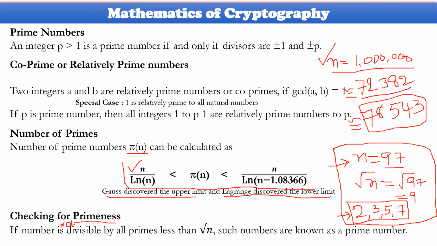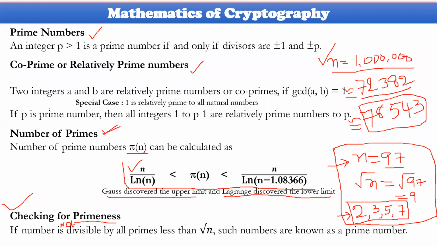So we have taken 4 different topics from prime numbers. Number 1, the definition of a prime number. Number 2, relatively prime numbers or co-prime numbers. Number 3, the number of primes for one particular number n. And number 4, checking for primeness, whether a given number is prime or not, and how you could check this. These are the 4 points we have considered as far as primes are concerned.